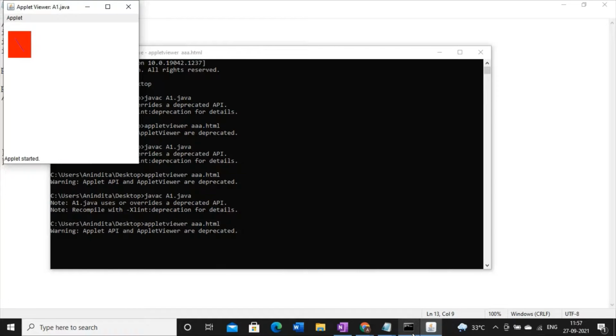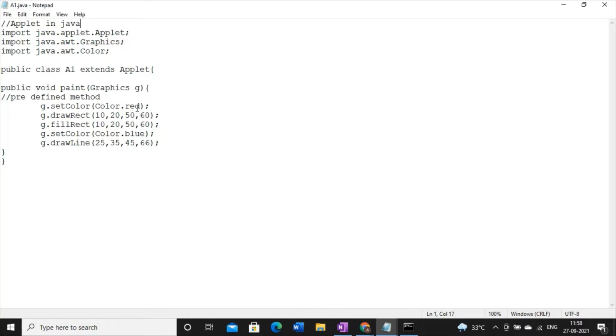See, this is the output. Your rectangle is filled up with red color. Now, if you ask me whether we can have the border in one color and the body in a different color, technically yes, but conceptually no. Whichever color you use in set color, the same color will be used to fill up the shape.